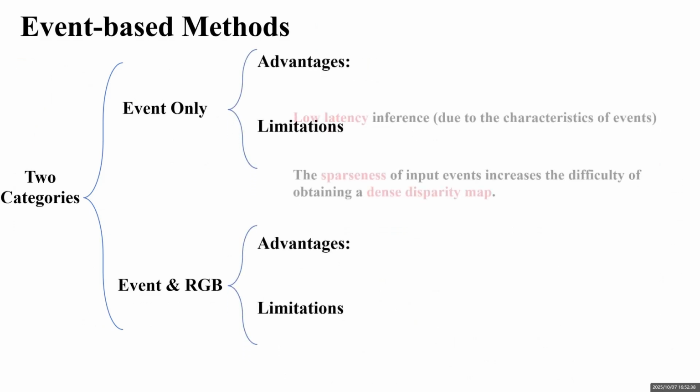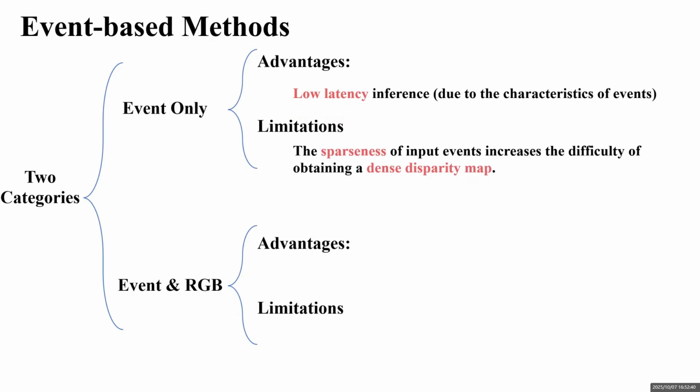We categorize existing methods based on the input modality. These methods can be divided into two groups: pure event methods and combined event and RGB methods. These methods maintain the same number of input modalities during training and testing. Pure event methods lag behind in performance, as the spatial sparsity of events significantly increases the difficulty of obtaining dense disparity. This has led to a trend toward combining RGB with stereo matching.